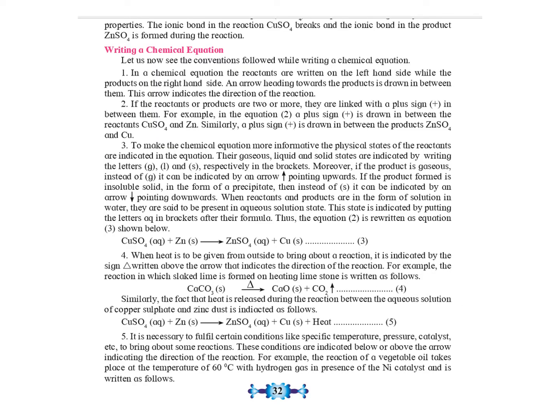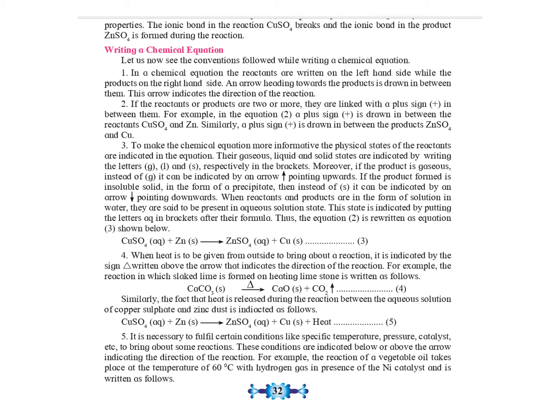Let us now see some rules followed while writing a chemical equation. The reactants are always written on the left hand side while the products are written on the right hand side of the chemical equation. An arrow heading towards the product is drawn in between the reactant and the product. It indicates the direction of the reaction.